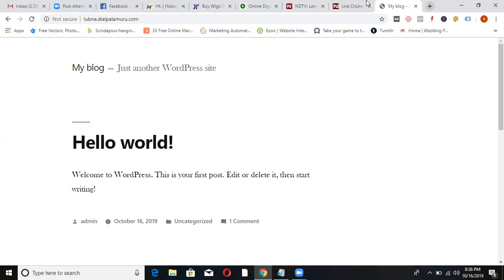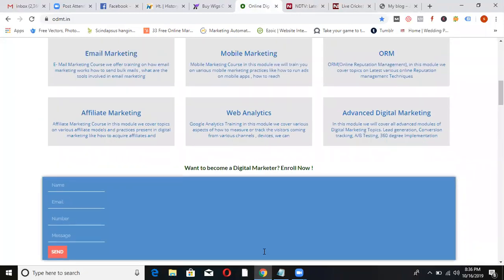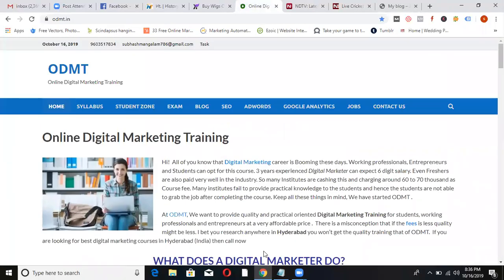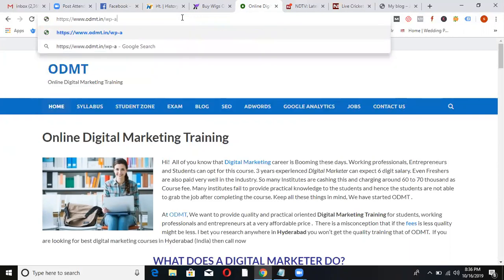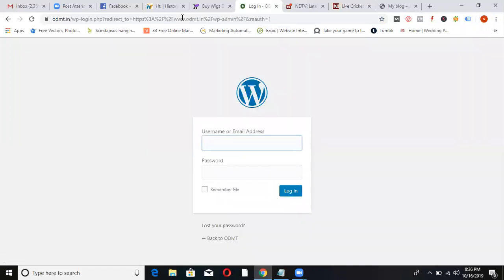You type any website, NDTV or ODMT. If you type this, you can see the website, but you are the developer. You want to log in. If it is WordPress, you'll log in like this. Type your domain name /wp-admin. When you enter, it will ask you for a username and password. You have to type the username and password. Where will you get the username and password? Whenever you purchase domain and hosting, the service provider will give you this. By the time of buying domain and hosting, you'll have this.